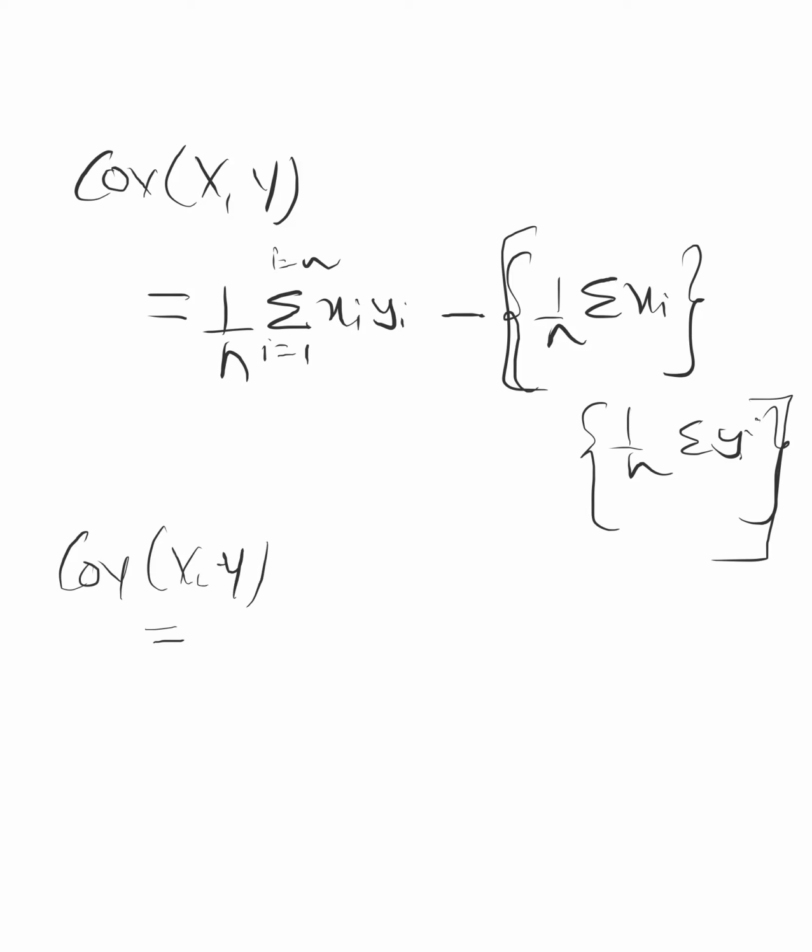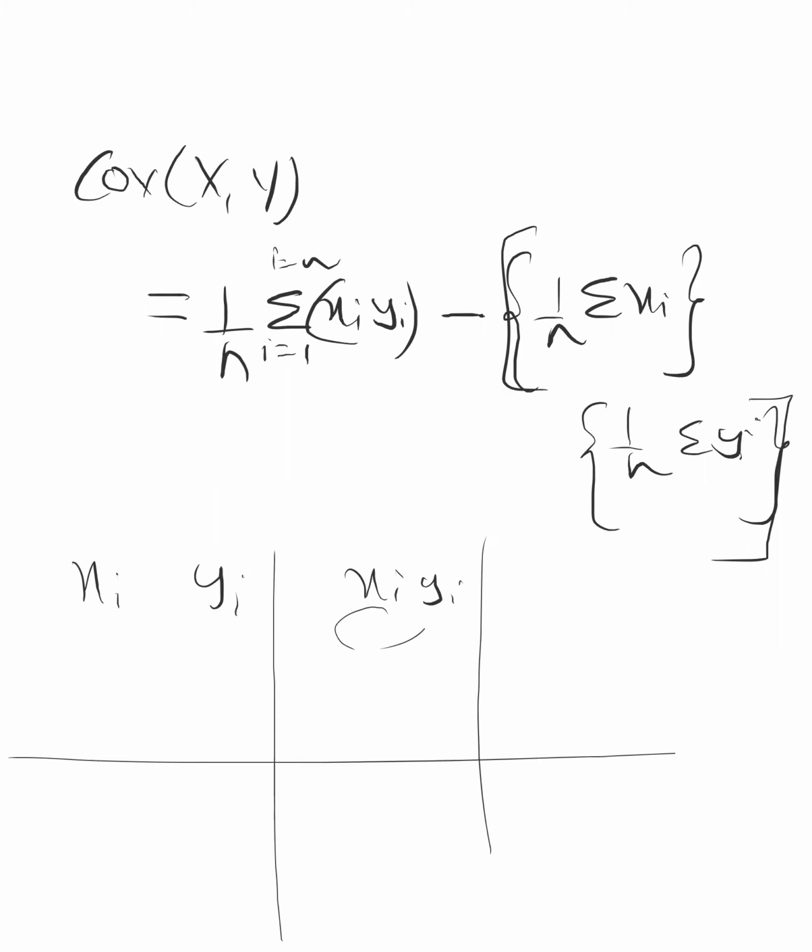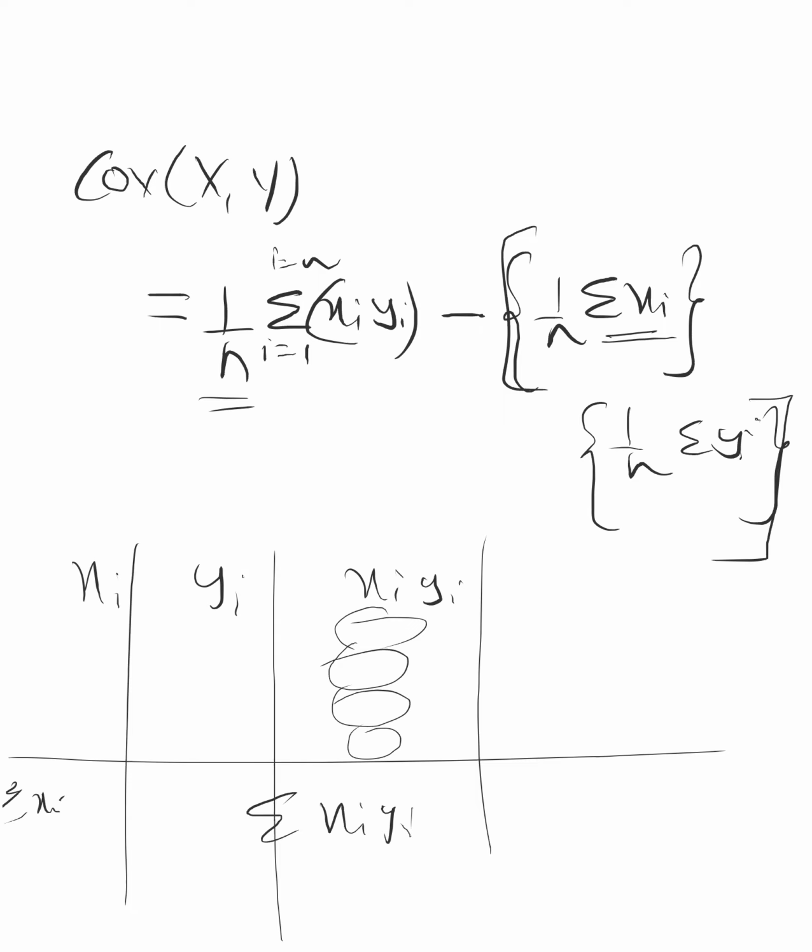Actually, covariance means we take the product of x and y and take their mean. Let us not go into that. When we draw the columns, you can understand. Just note down this one, and I will tell you one question. When xi and yi are given, you make one more column called xi yi, find all the values, find their summation, and divide it by n. Likewise, find the summation of xi and divide it by n, then the summation of yi and divide it by n, and put all these values in this formula to get the value of covariance of x and y.